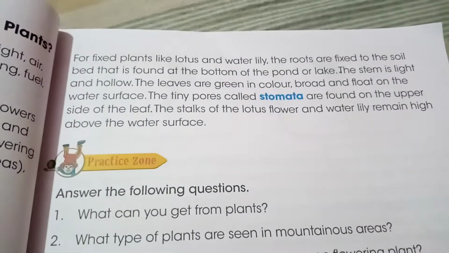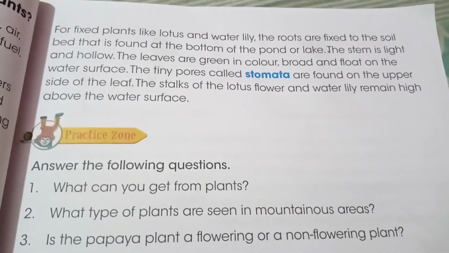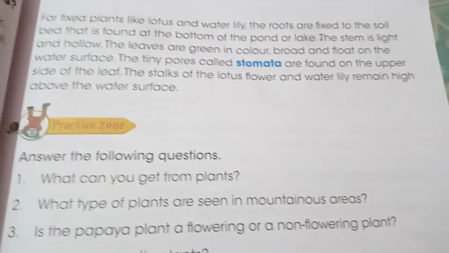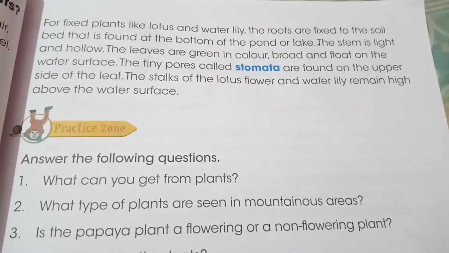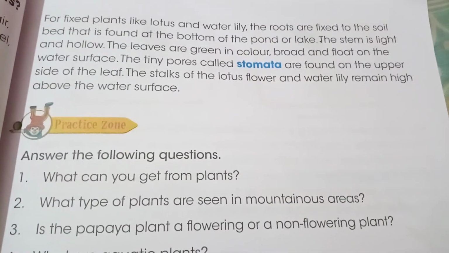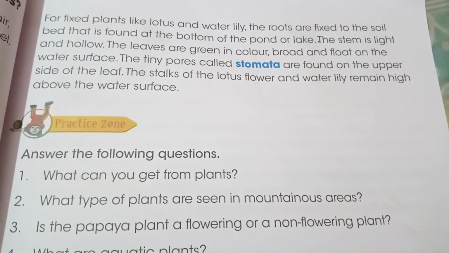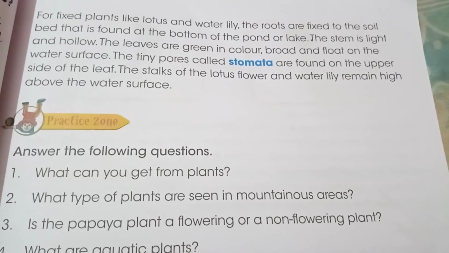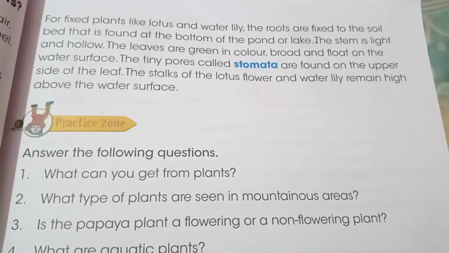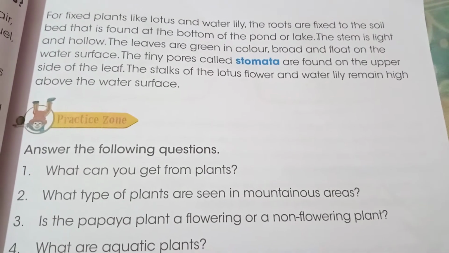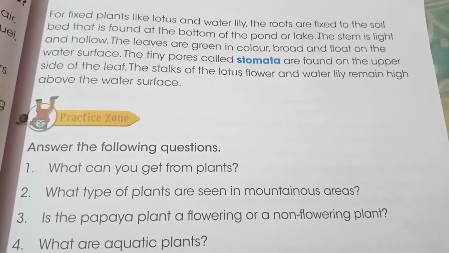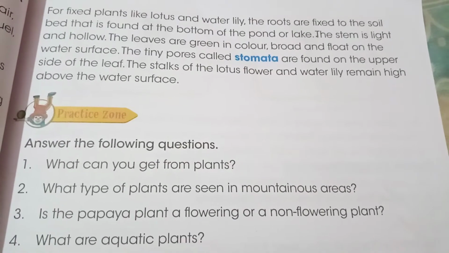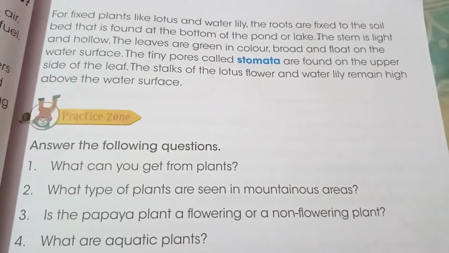The two well-known plants, lotus and water lily, grow in water and are fixed to the soil, which is why they are found at the bottom of the pond or lake. Their stem is very light and hollow, and the leaves are green and float on the surface of the water. The tiny pores present in the leaves are called stomata.